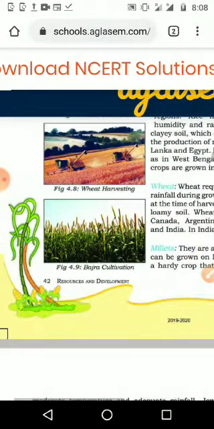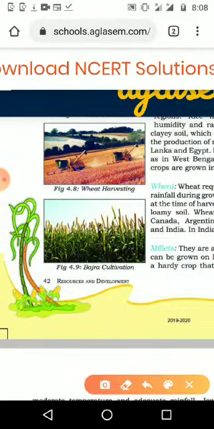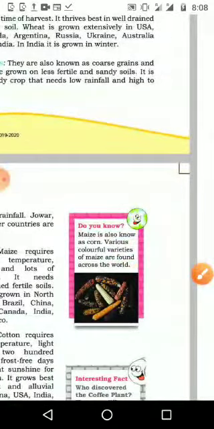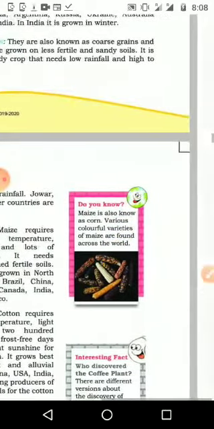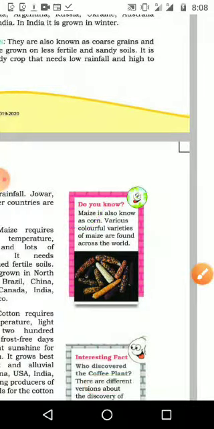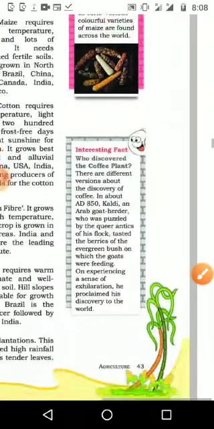Here we can see wheat harvesting with a machine, and bajra cultivation. Then here we can see maize, also known as corn. Different types of corn are available in different colors, red, yellow, off white, and multicolor maize is also available in the world.